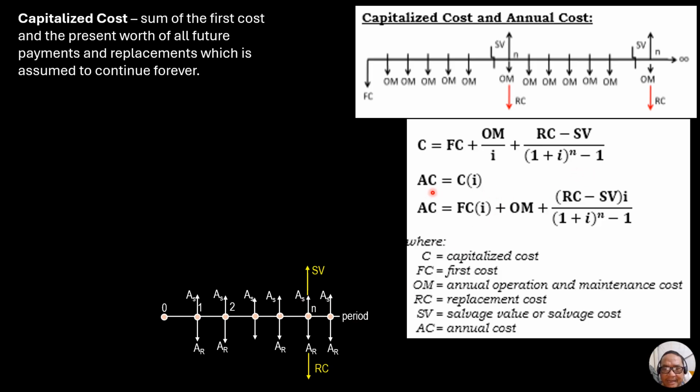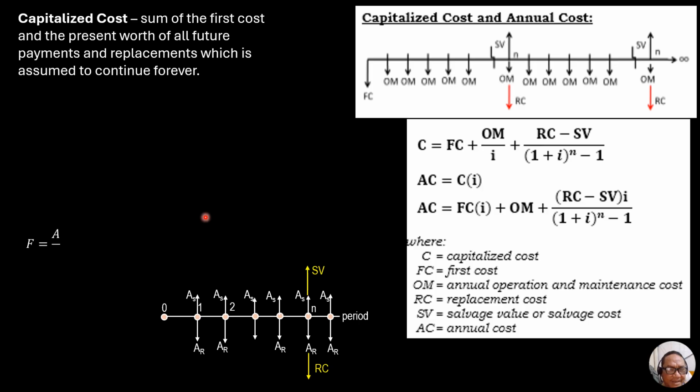Then the annual cost is simply capitalized cost times I. So the annual cost, we'll just multiply all this by I: FCI plus OM plus quantity RC minus SV times I over 1 plus I to the n minus 1. So this is the equivalent annual cost for these two, and these are the definitions of these items.